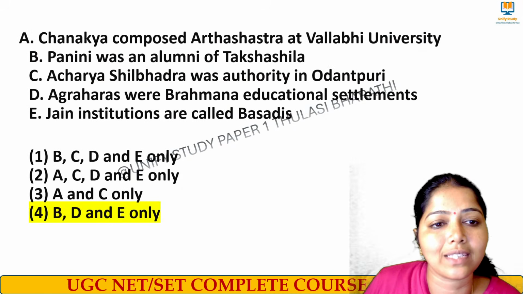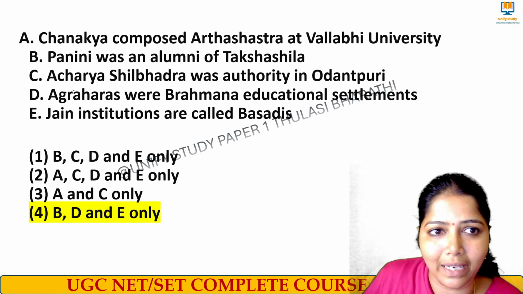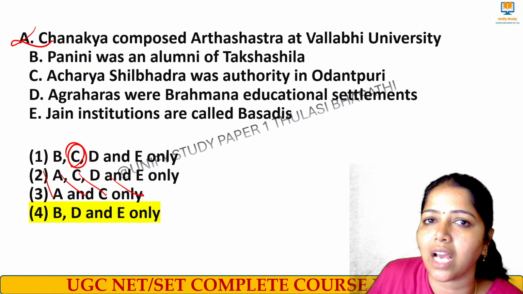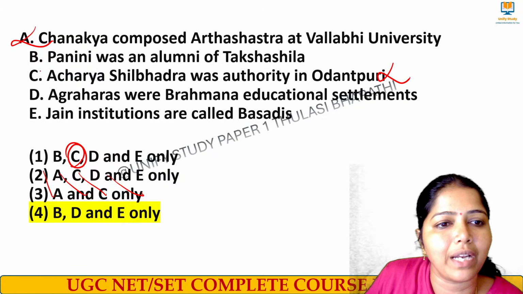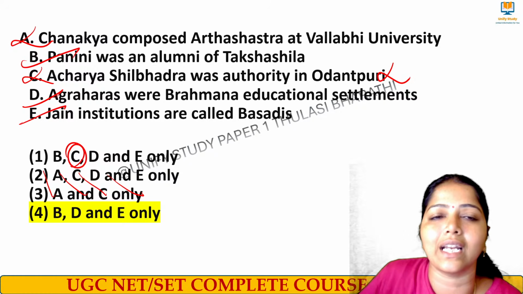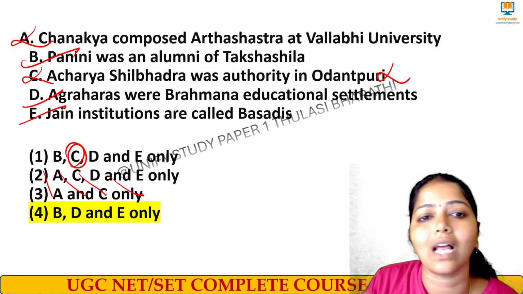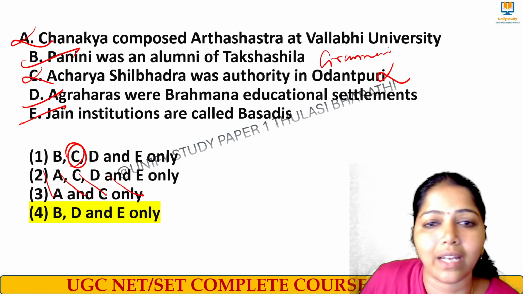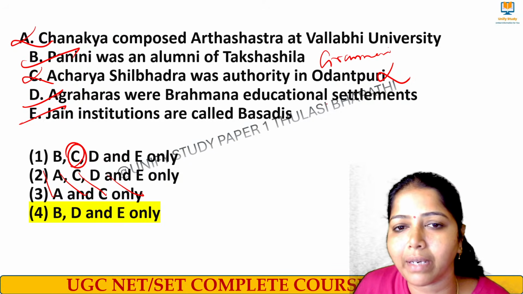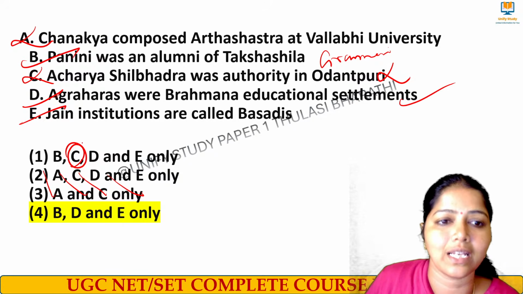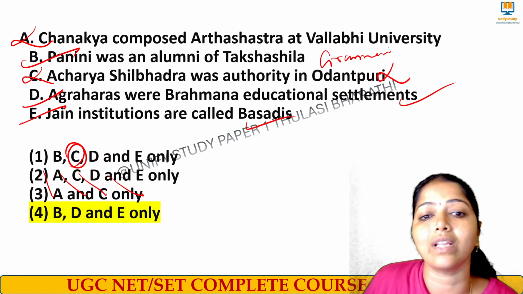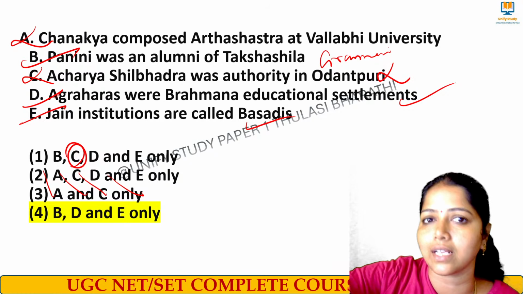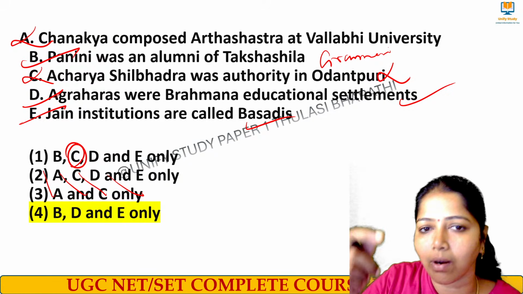And when you take the next one, what happened by default? A got eliminated, and these two get eliminated. We checked with the C and said no, it is not right, so we eliminated C. So B, D, E is the right answer. What is B? Panini was an alumnus of Takshashila and he was called a grammarian, right? And Agraharas were Brahmanical educational settlements, and Jain institutions were called Basadis. When you take Buddhist, the institutes were called Viharas, right? Similarly, Jain institutes have been called Basadis.